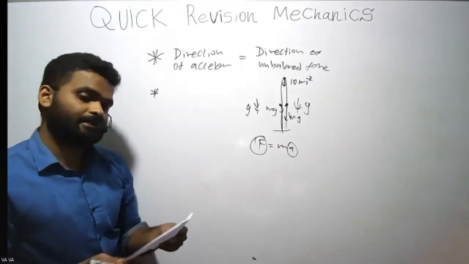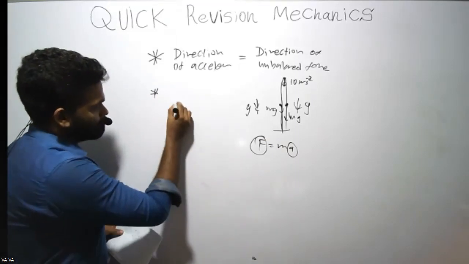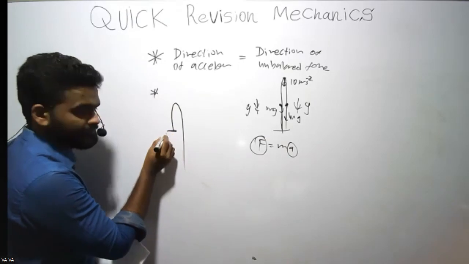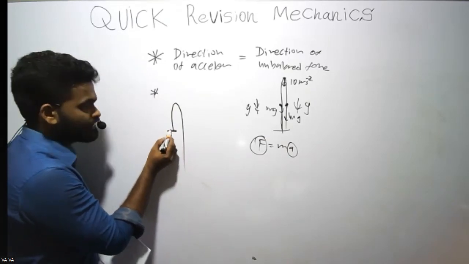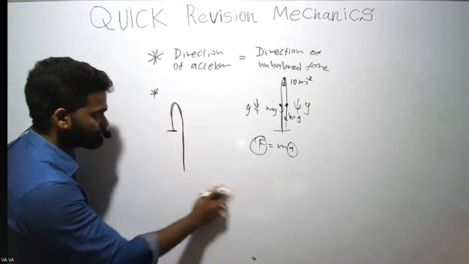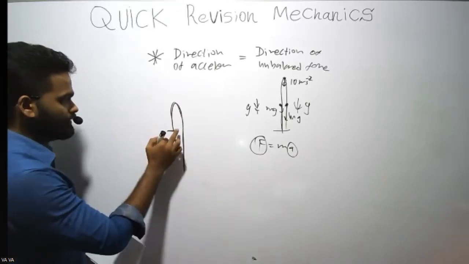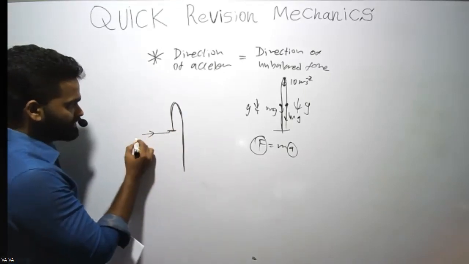Just remember that. Then we'll discuss this one. Let's say this object is projected upwards like this and it comes down. The origin is here.